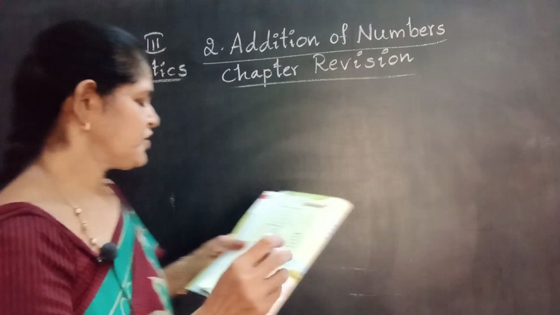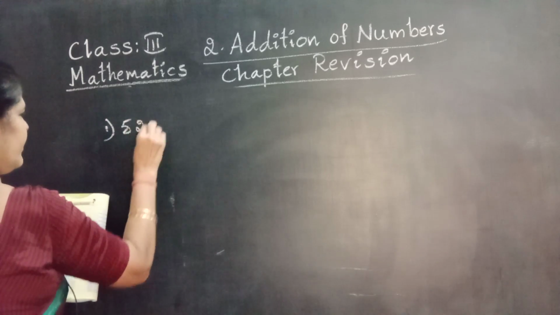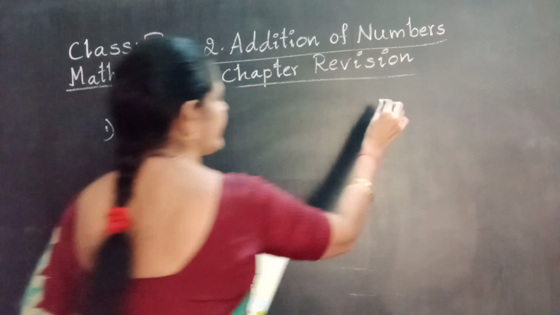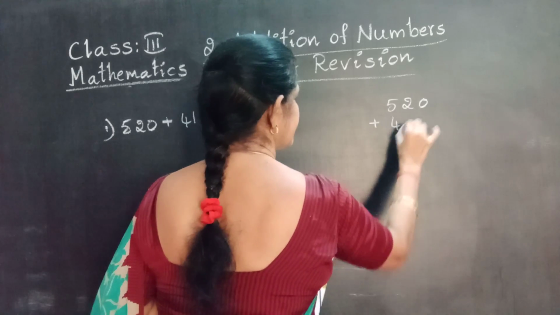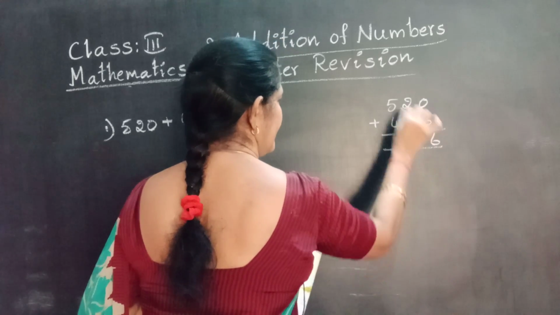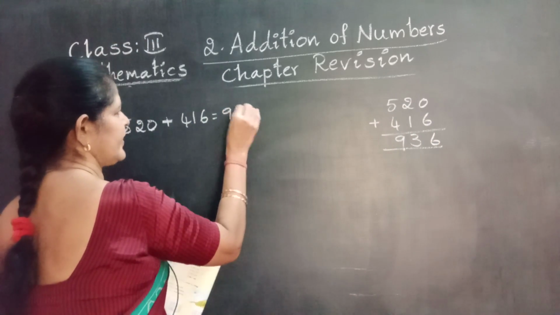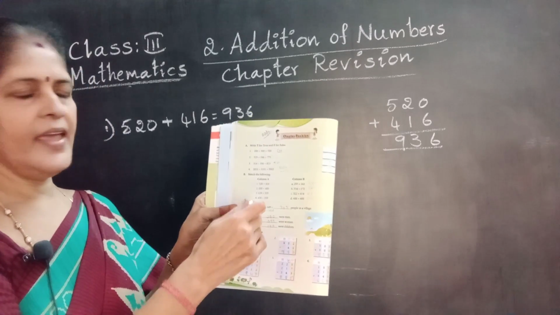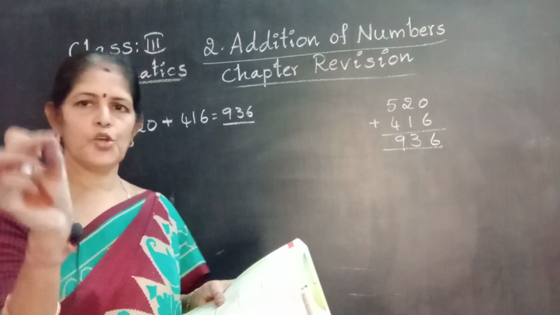Okay. First one I will show you how. Column A, 520 plus 416. You do rough work in the rough book. 520 plus 416 like this. 0 plus 6, 6. 2 plus 1, 3. 5 plus 4, 9. This total is 936. Write like this for all of column A. Then go to column B addition, find the totals and do matching.